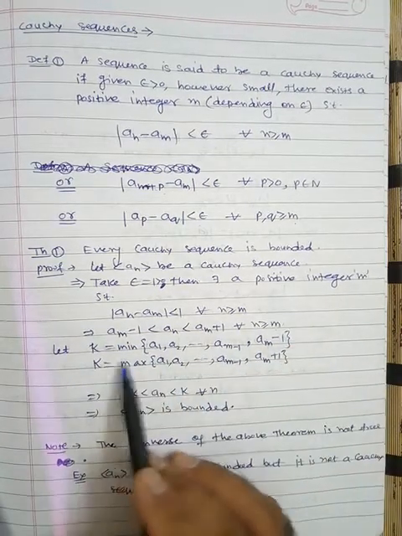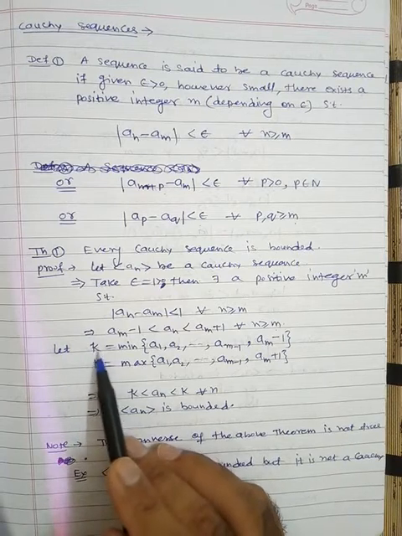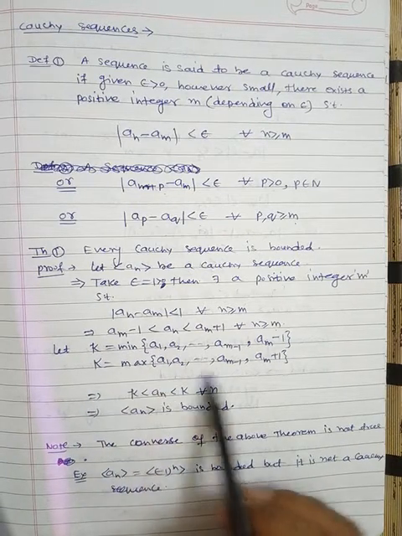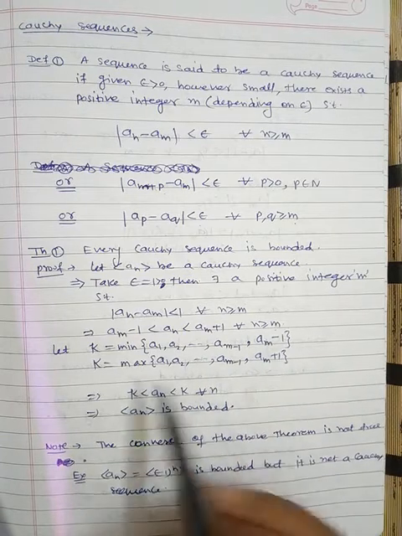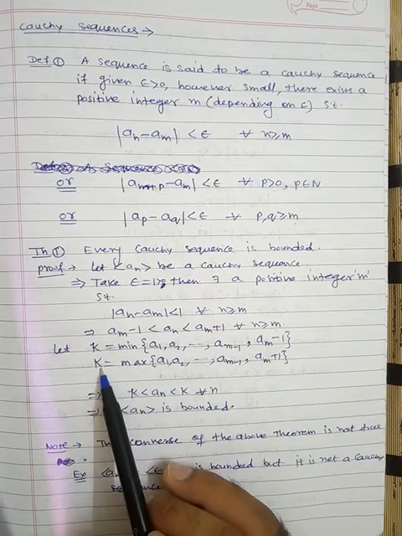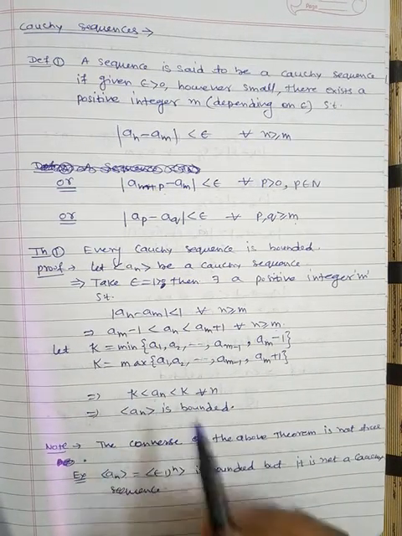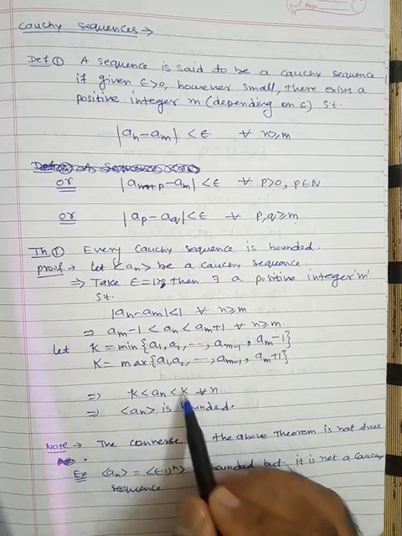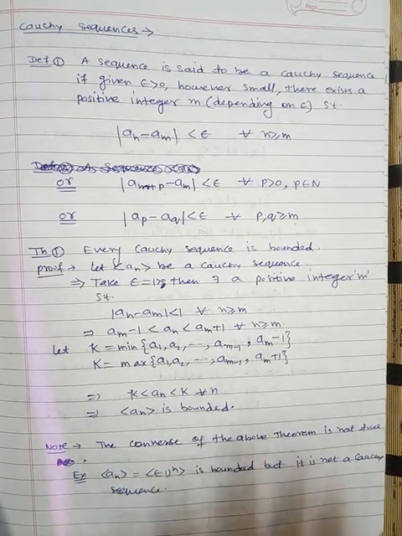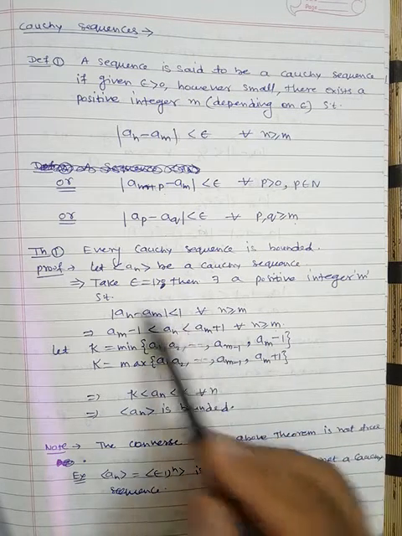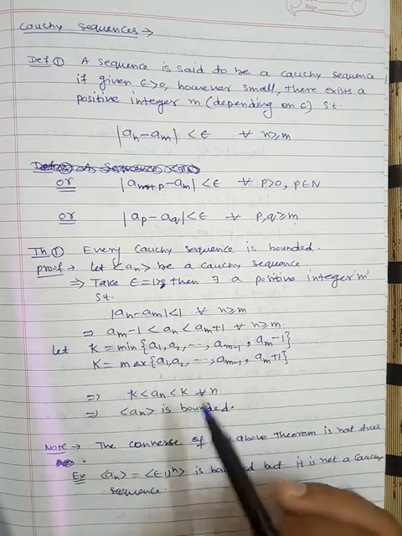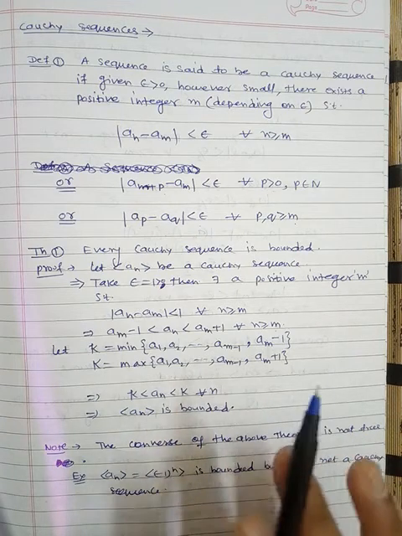Take the minimum of their lower bounds together with a_m minus 1, denoted by small k. Similarly, take the maximum of these terms and a_m plus 1, denoted by capital K. So we can say that a_n lies between small k and capital K, and that's why a_n is bounded. We have already used this type of strategy in a previous theorem.